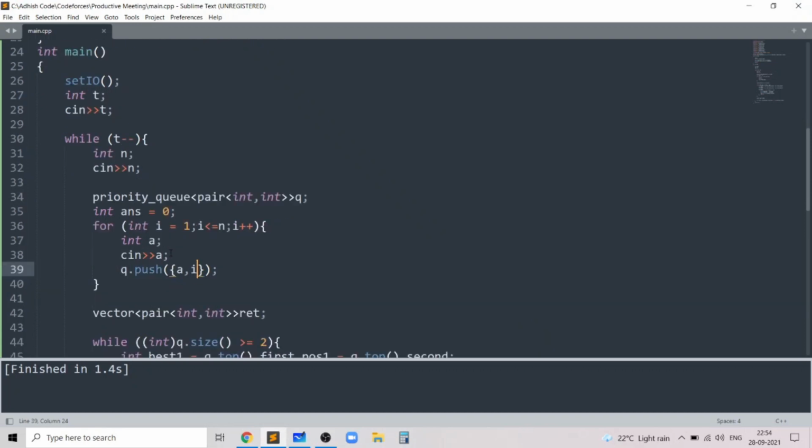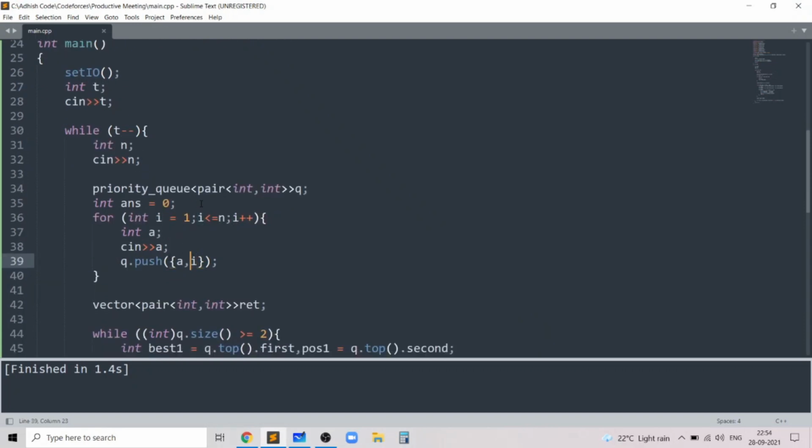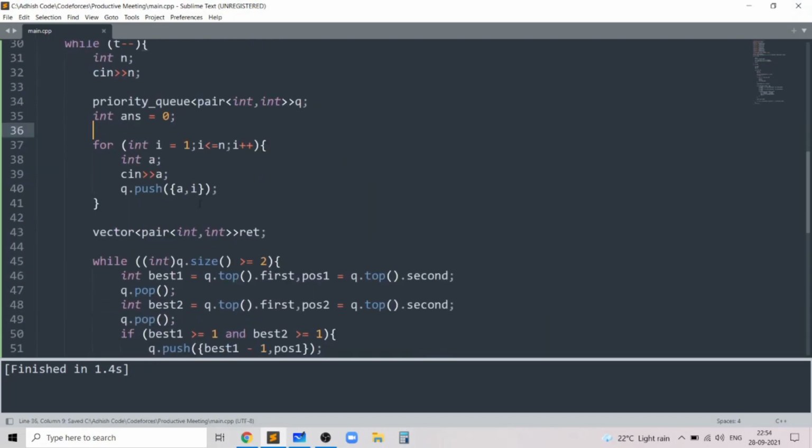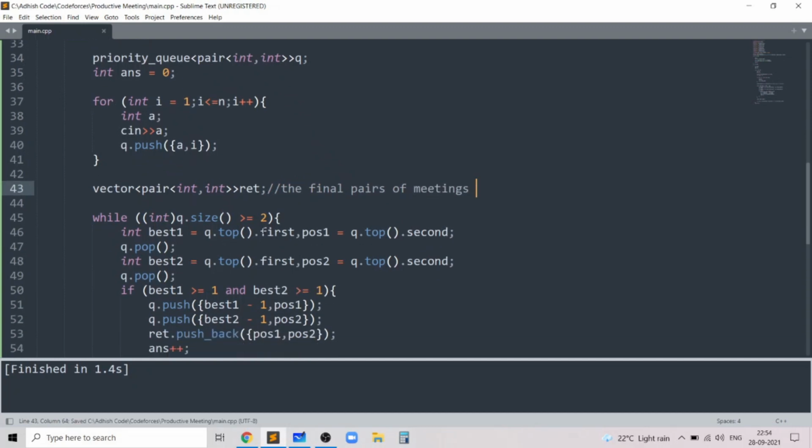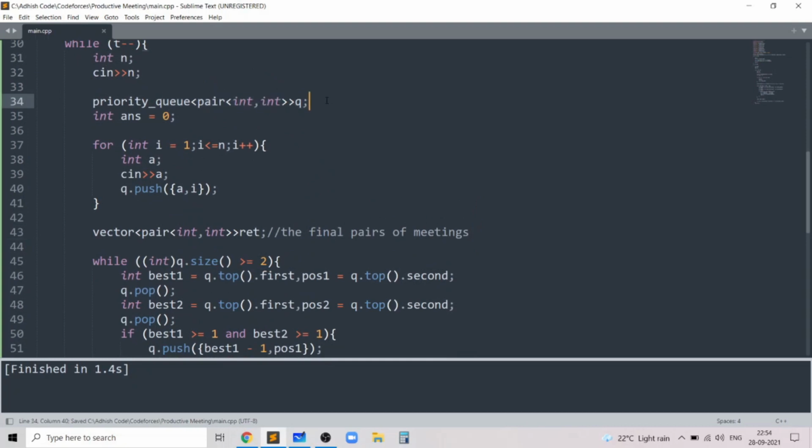So to store that, I will store the pair a comma i, and then ret basically represents the final pairs of meetings which take place, and this is the priority queue which we use to take the two largest elements or the two largest sociability values.